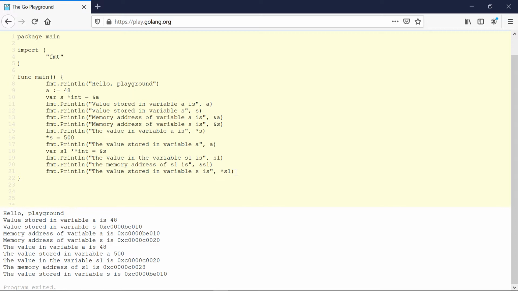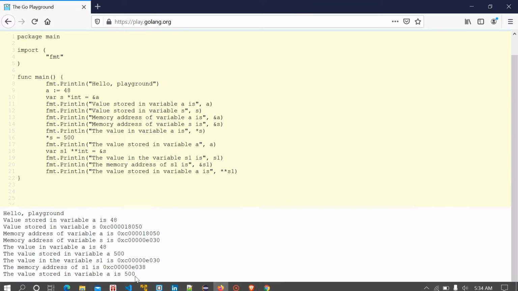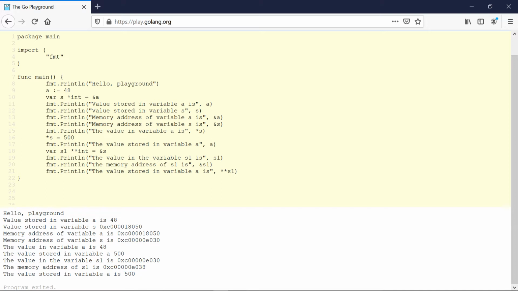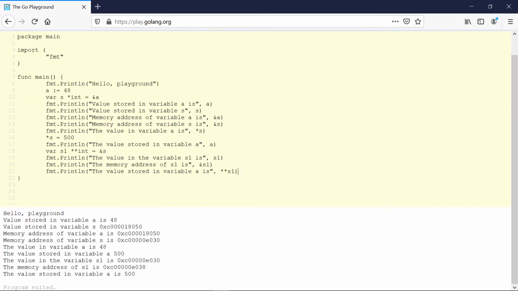Now if you want to check the value stored in the variable a, then we can use it twice. And now if I run this code, so the value stored in variable a is 500. So we have accessed the value stored in the variable a using the double pointer, and we can even change the value stored in the variable a using this double pointer, use this dereferencing operator twice in the name of our pointer variable. Let's change the value to 1000.